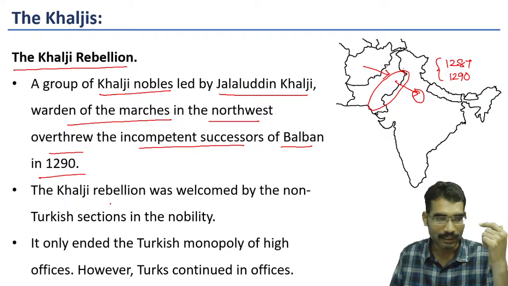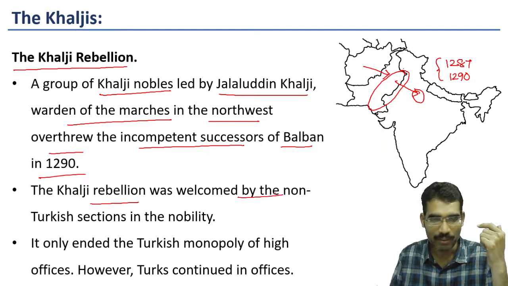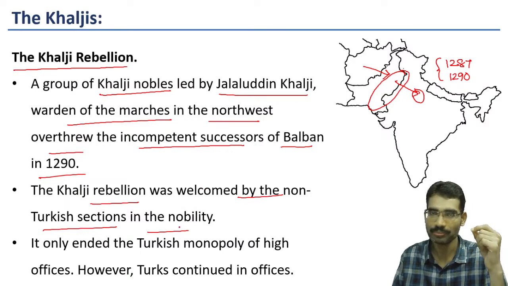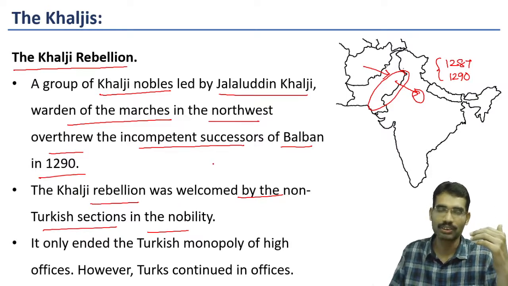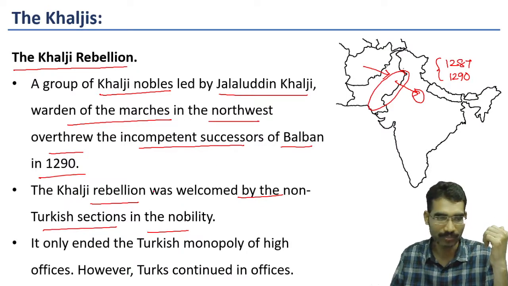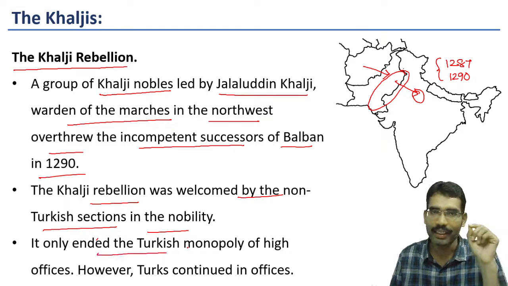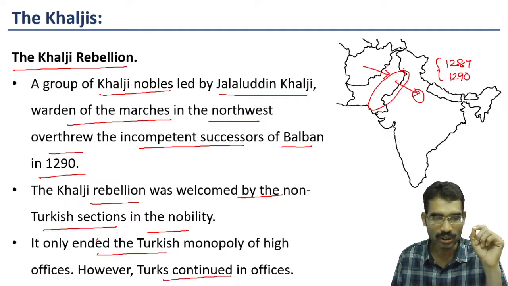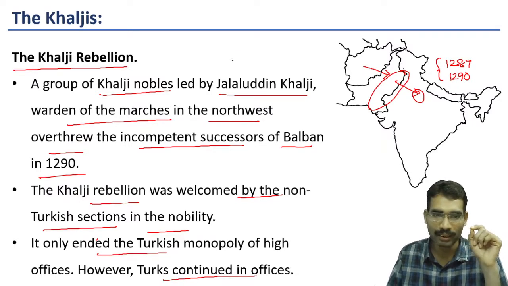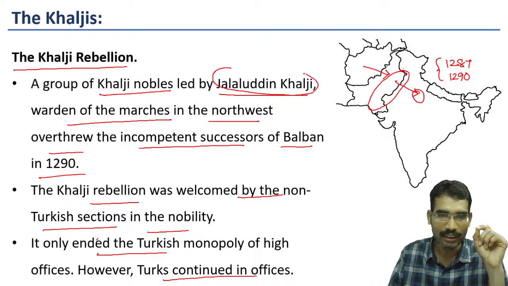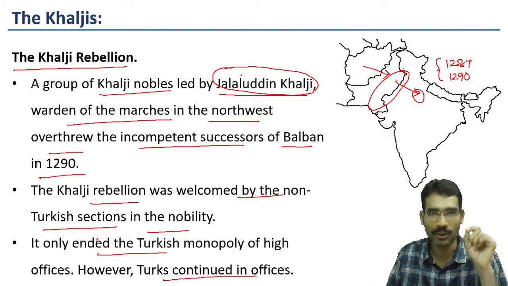This development, the Khalji rebellion, was welcomed by non-Turkish sections of the nobility, for the reason we have just seen about the situation before 1290. However, it only ended the Turkish monopoly of high offices. Turks continued in offices. Jalaluddin Khalji did not follow revenge policies.